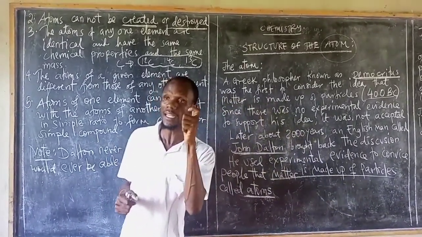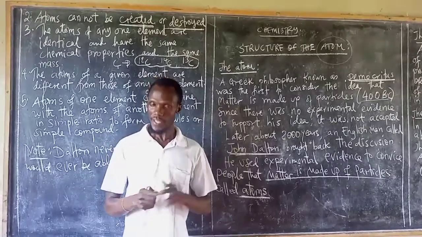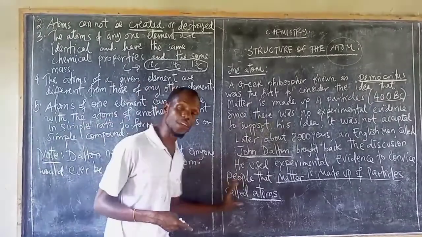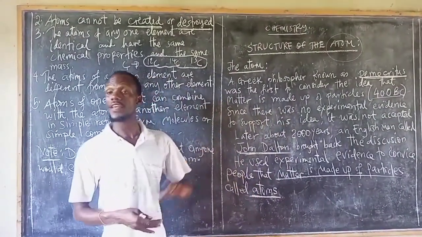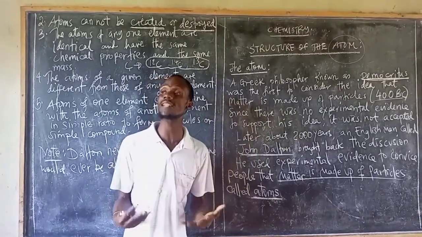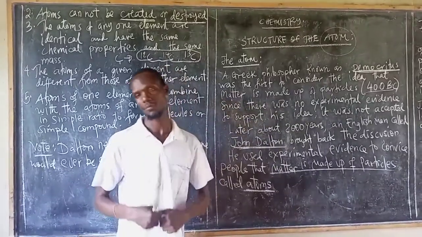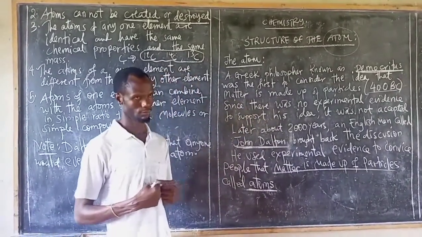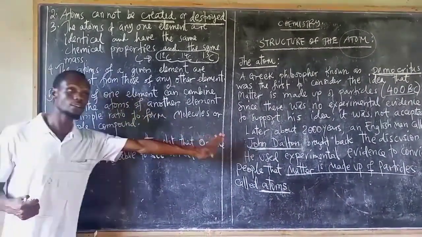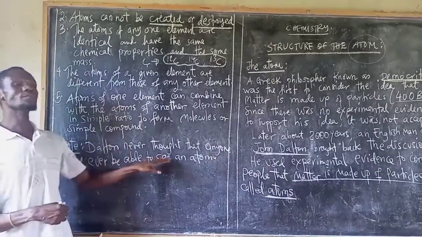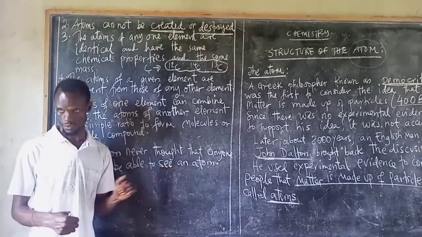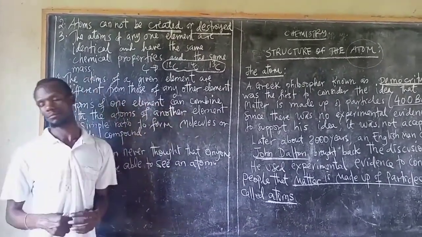Then, due to the use of modern technology, things changed. Due to the slight modification of science and technology, things changed, and they came to realize that we can see an atom. Atoms can be seen. So it is where now they say, Dalton, you did something good, but there is somewhere you did wrong. We are just trying to correct you.